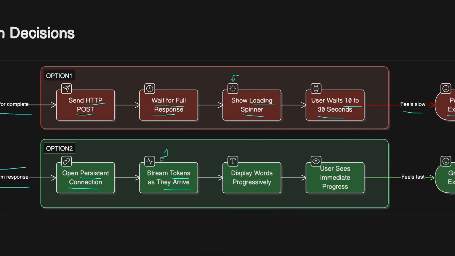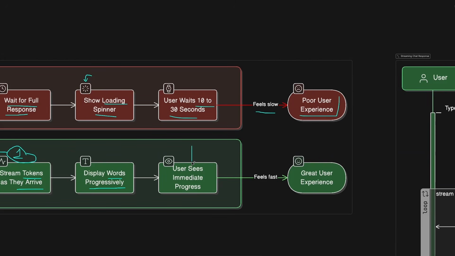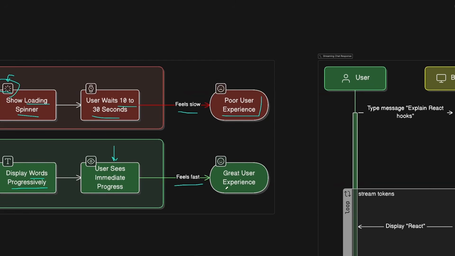As soon as the first token arrives, we can already stream this back to the user, and the user will start reading the response until the rest of the response is generated. And this way we are displaying words progressively, and the user sees immediate progress instead of seeing some big loading spinner and waiting for the response. That also feels fast for the user and provides the user with a great user experience.